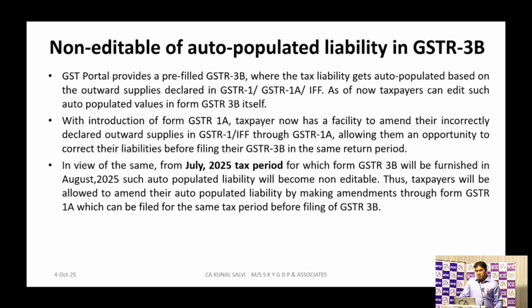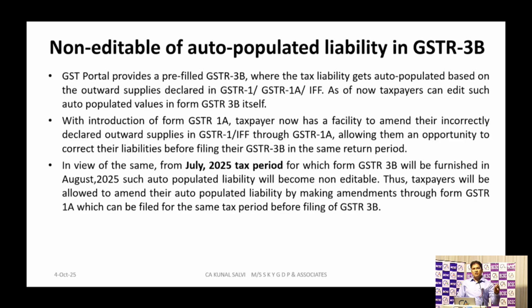So the advisory was saying that from the July 2025 tax period onward, it was planned that from the July 2025 GSTR 3B, the table will get auto-locked or hard locked, with no corrections or changes in that table. But it is not yet operational till the September 2025 return also.